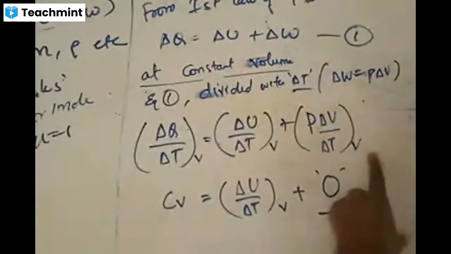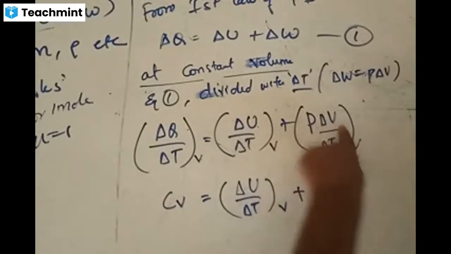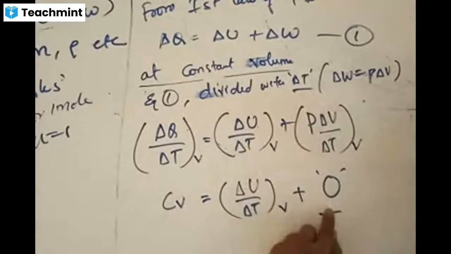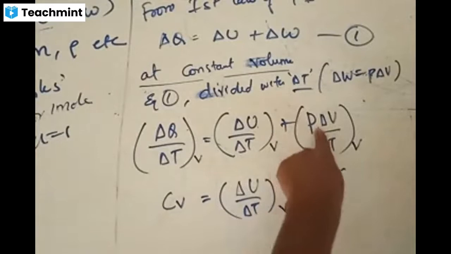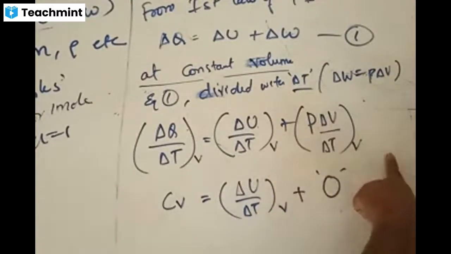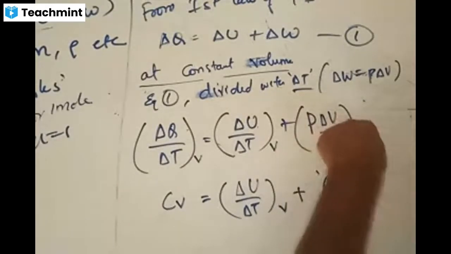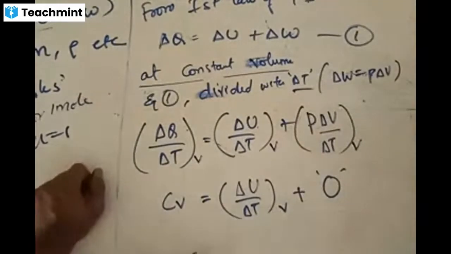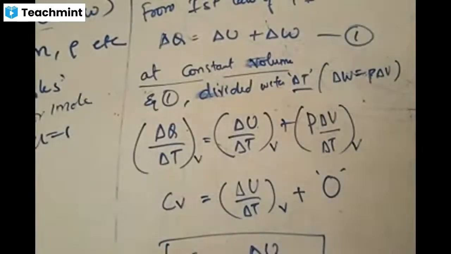Because volume is assumed to be constant, what is the change of volume? Final volume minus initial volume, and both are the same. At constant volume this factor turns out to be 0, because delta V indicates final volume minus initial volume. Since volume is constant, final and initial are the same, so delta V is 0, and the other factor also turns out to be 0. From this we say that CV is equal to delta U by delta T. And we are now eliminating the subscript V because we are already showing V here.